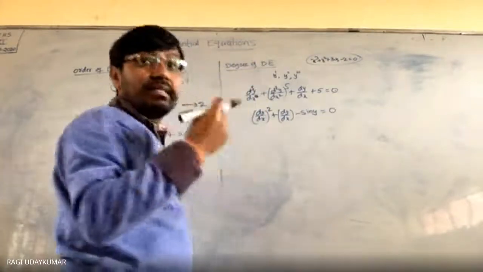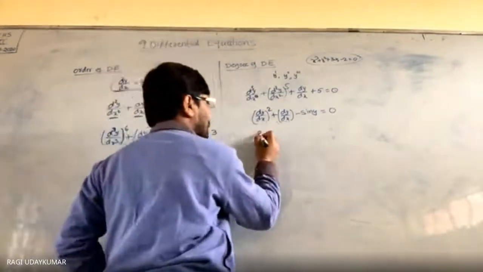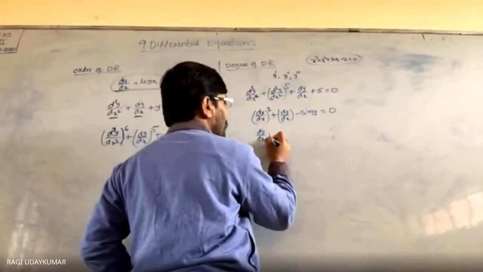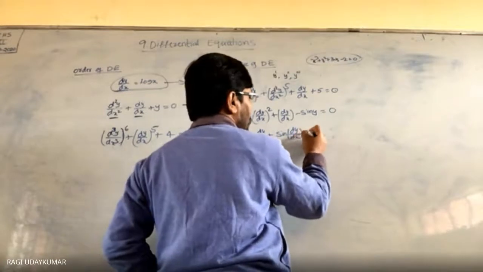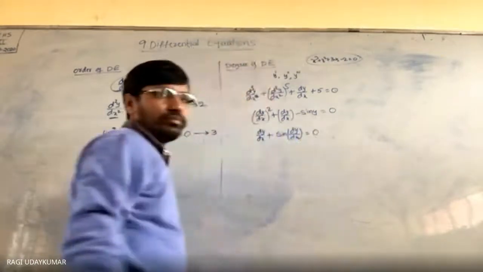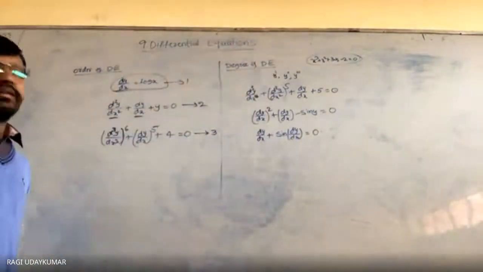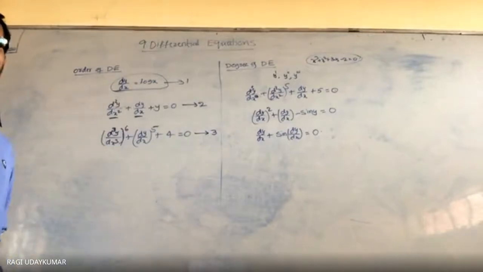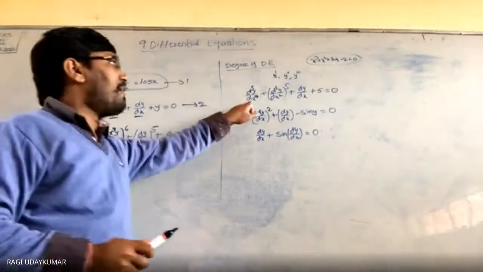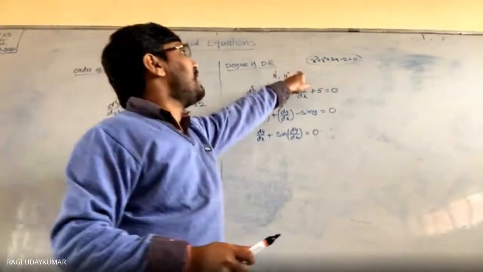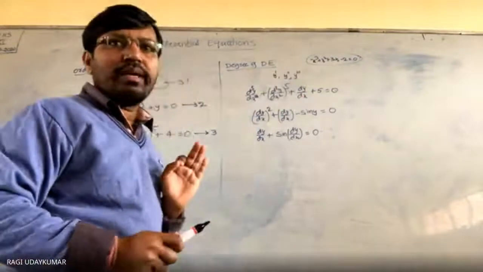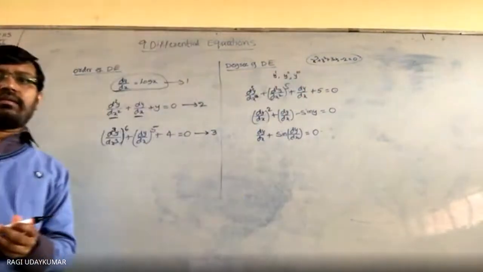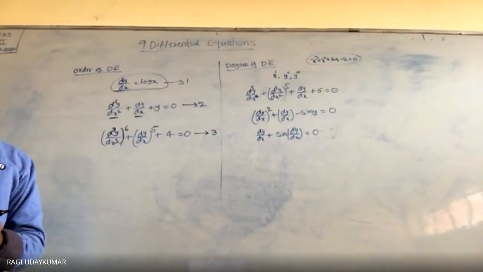And if it is given to you, dy by dx plus sin of dy by dx is equal to 0. Whenever you observe the first one, it is a polynomial equation in terms of y: y power 3 is there, y square is there. Is it a polynomial equation? Yes.